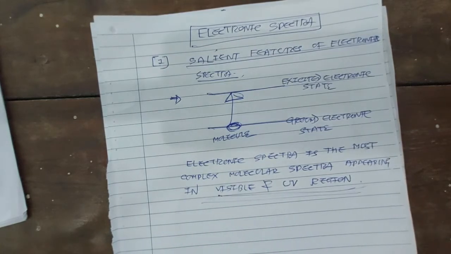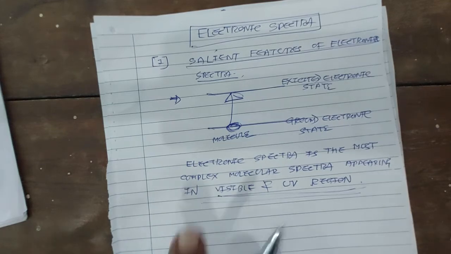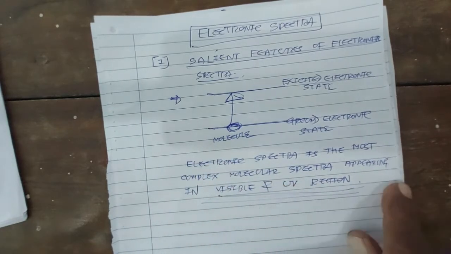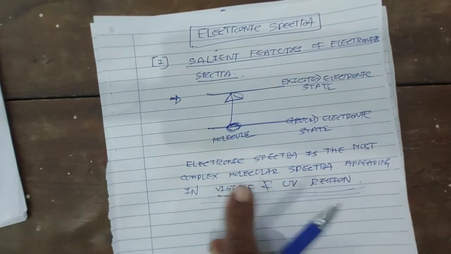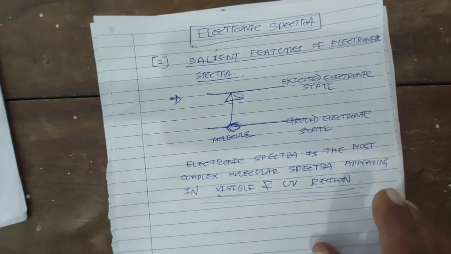Okay. We already studied that rotational spectra appears in far infrared region and vibrational spectra appears in the near infrared region, right? And Raman spectra appears in visible or ultraviolet region. Similarly, electronic spectra appears in visible and ultraviolet region, right?